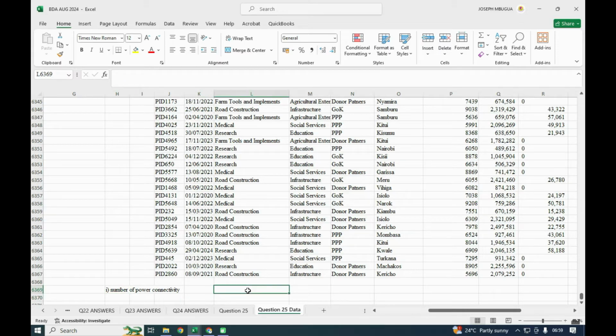That way. So we need here the number of power connectivity, and if you need the number, we need to use what we call the count.